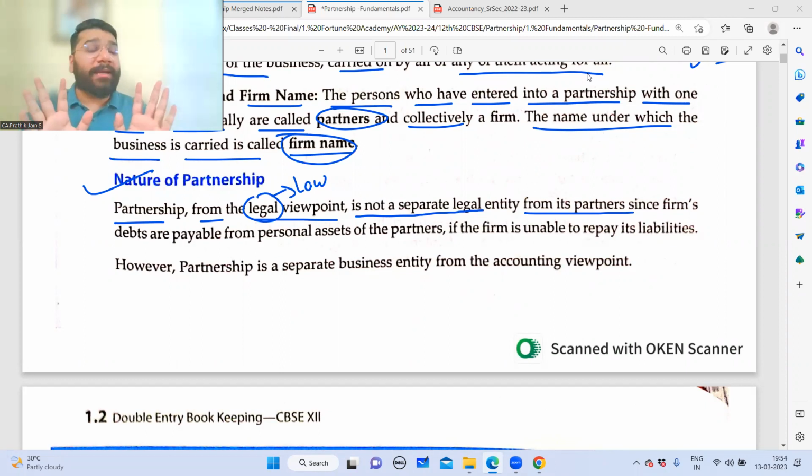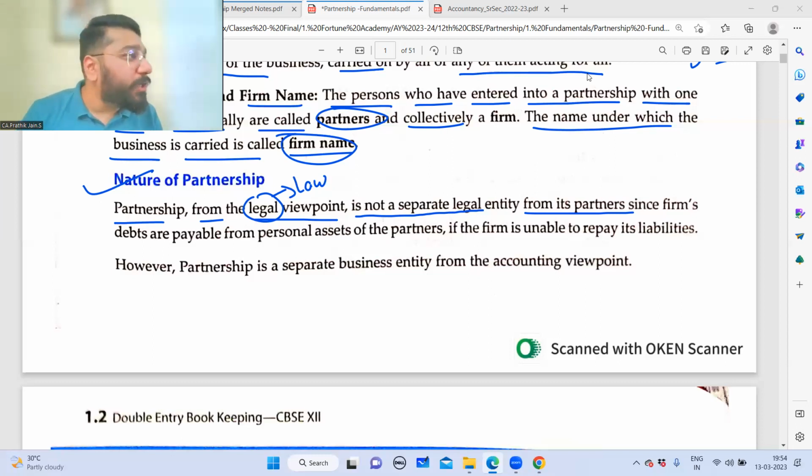So law said that, no, not accounting said that. Accounting said that personal expenditures, personal transactions should not reflect in the business. For that reason, I'm giving a rule saying that owner is different, business is different. So whatever expenditure, income, expense, gain, loss that the business is incurring, only that you're supposed to record. That is a concept called the business entity concept, given by whom? Accounting standard. Law says that we will not differentiate, which means what?